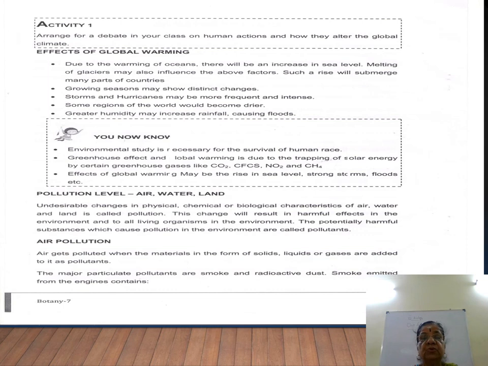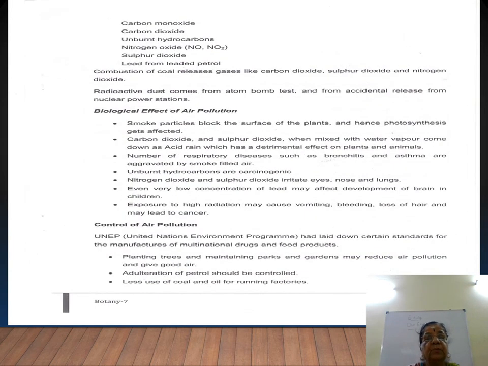So the growing season may show distinct changes. There are different changes in the climate. Okay, so greater humidity may increase rainfall causing floods. We have to make sure that does not happen. Then pollution levels, it is air, water and land. One by one, now we will see.